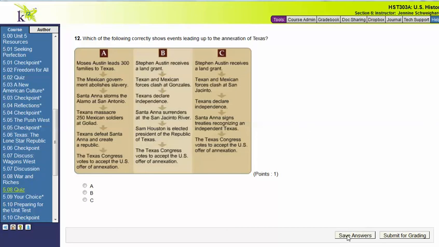Once you've finished your quiz, make sure that you again save your answers and then submit for grading. Good luck!